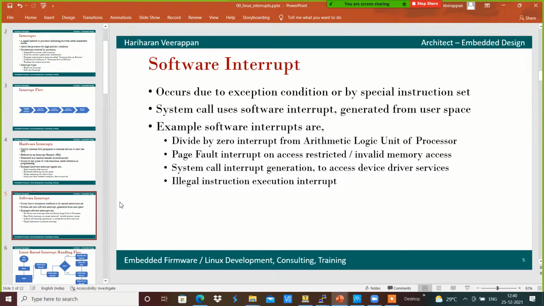All the system calls are generated accordingly with the respective software interrupt. And sometimes, if there is corrupted code, it may cause an illegal instruction execution interrupt to be generated. These are some of the software interrupts.